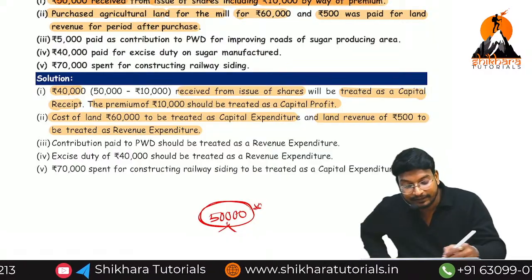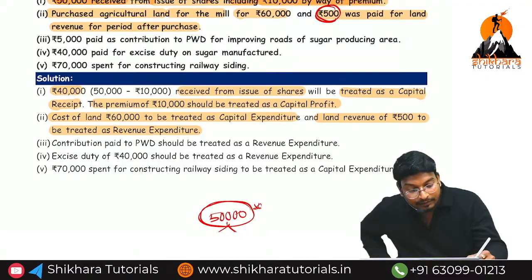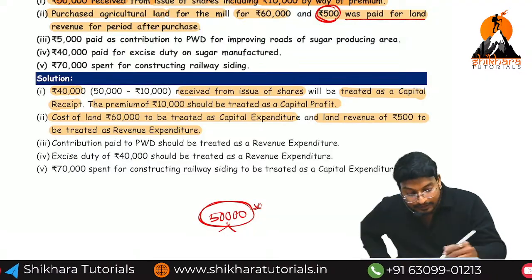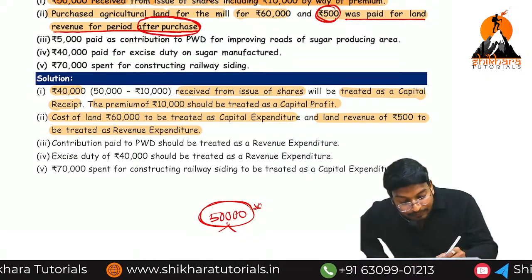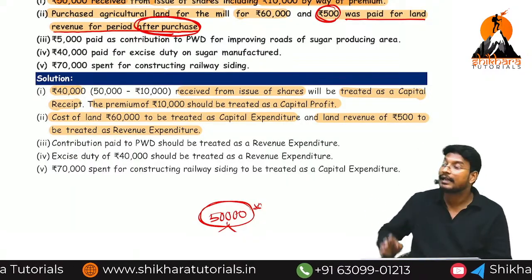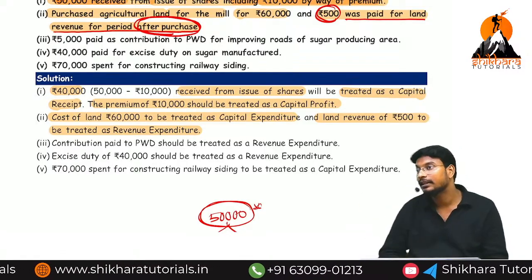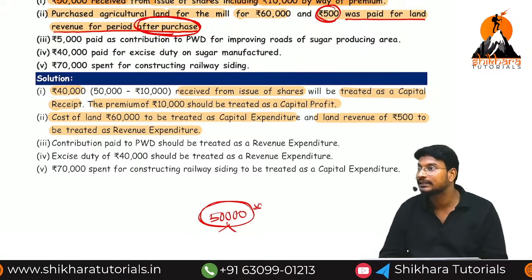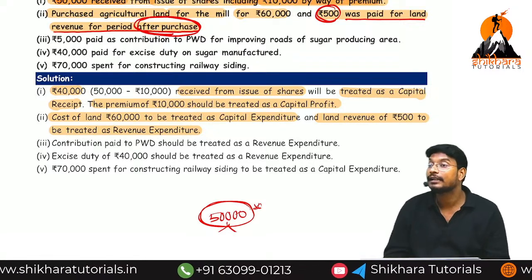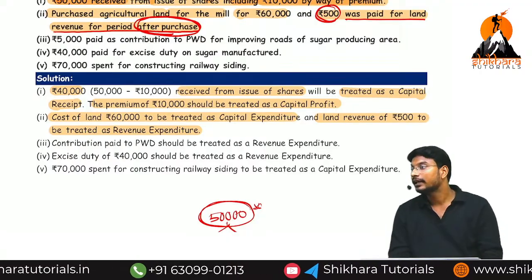At the time of purchase means before it is put to use. Then that 500 we would add back to the 60,000, making 60,500. But we incurred it after purchase, so this is called revenue expenses.